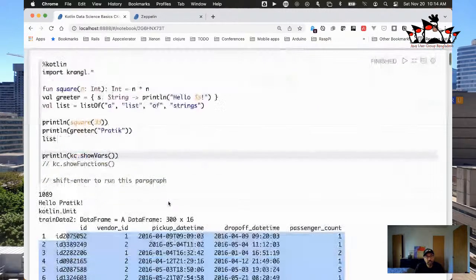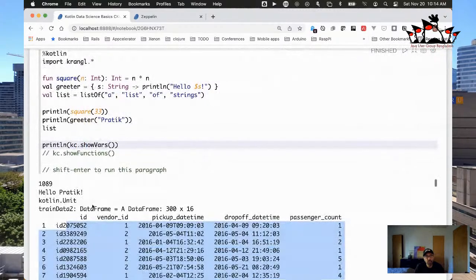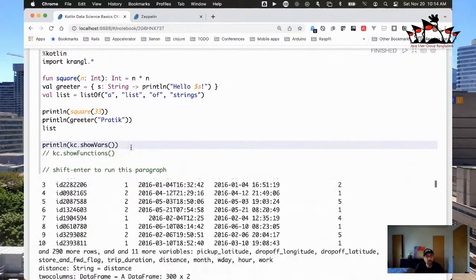And so things that I've declared below this line will show up as being in context. So we'll talk about this training data 2 variable that's here, which is of type data frame, and it's 300 rows and 16 columns wide, et cetera, et cetera. Right, we'll get to that in just a minute. But I just wanted to explain that quickly so you can get an idea of what's going on here.